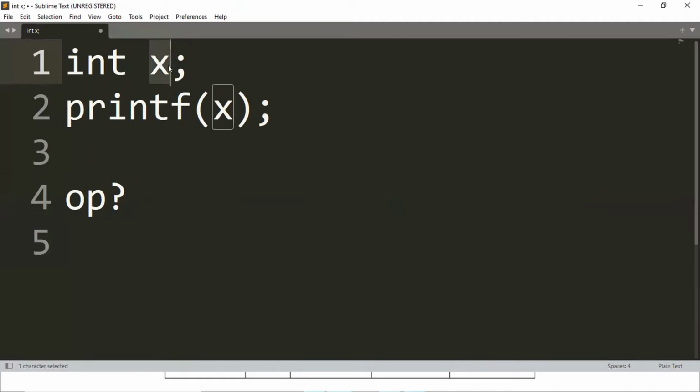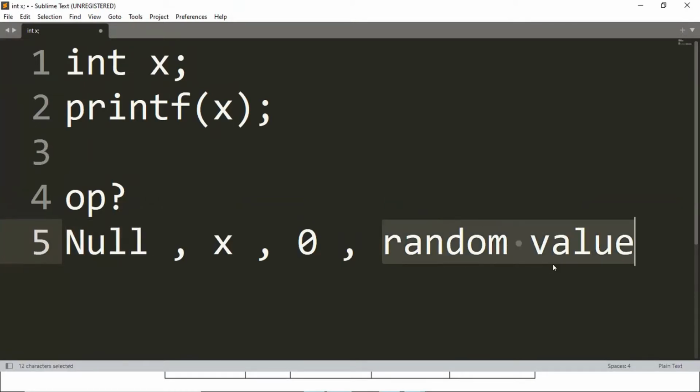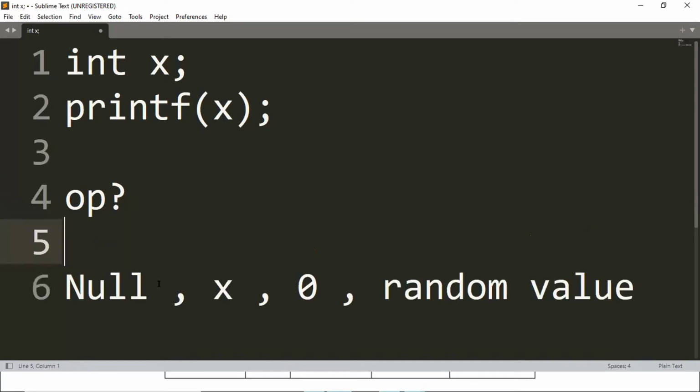Should it be null? What is this null? Should it be x? Should it be 0, or should it be some random value? Random value. Okay, somebody says random value. What do other people say? I've given you 4 options. Let's say A, B, C, D: null, x, 0, random value. What do you think? Garbage. Garbage value is random value. Okay, let me change it. Let's say garbage. Okay.